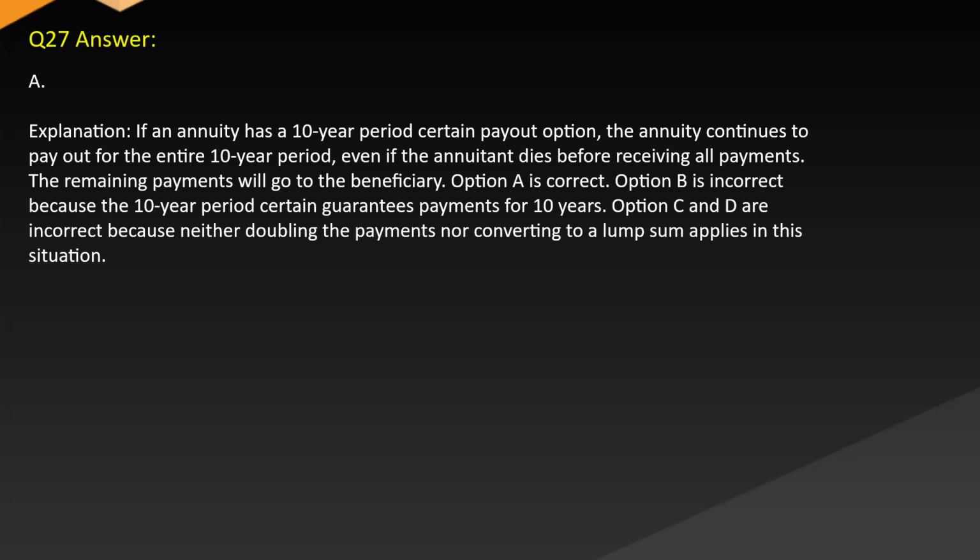Answer A. Explanation. If an annuity has a 10-year period certain payout option, the annuity continues to pay out for the entire 10-year period even if the annuitant dies before receiving all payments. The remaining payments will go to the beneficiary. Option A is correct. Option B is incorrect because the 10-year period certain guarantees payments for 10 years. Options C and D are incorrect because neither doubling the payments nor converting to a lump sum applies in this situation.